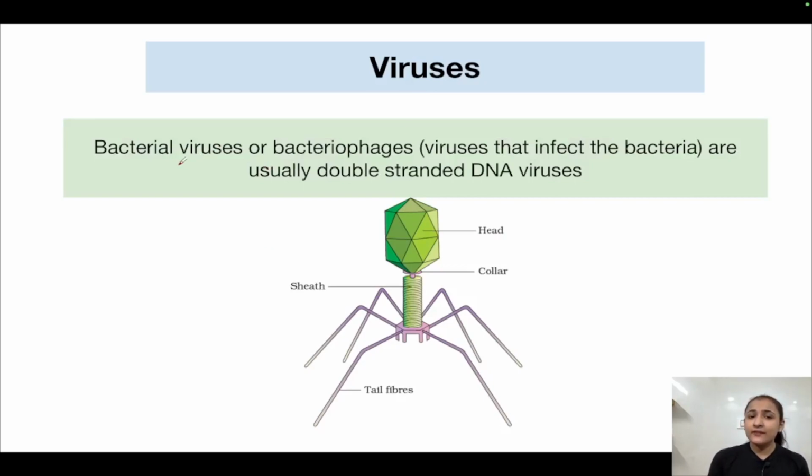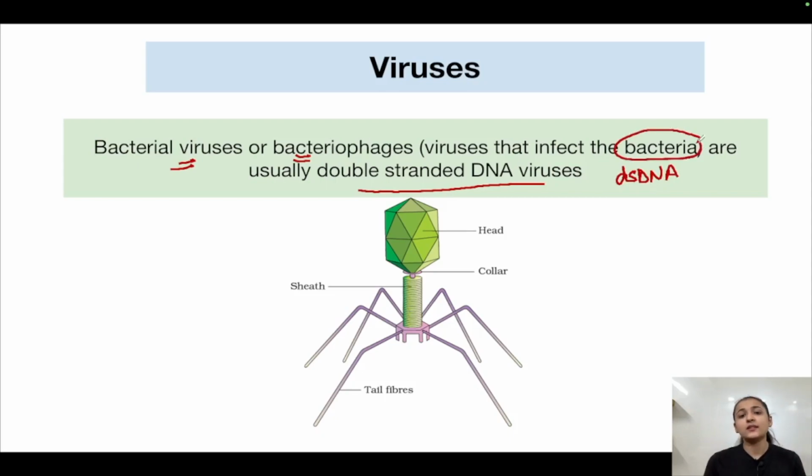Now, bacterial viruses, or bacteriophages, as we call them. What are bacteriophages? Bacteriophages are the viruses which infect the bacteria, and they are usually double-stranded DNA viruses. Bacteriophages are those viruses which specifically infect the bacteria. That is why they are known as bacterial viruses or bacteriophages. They have double-stranded DNA in them.